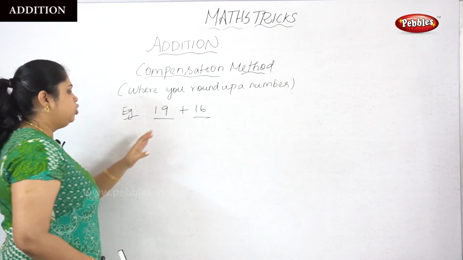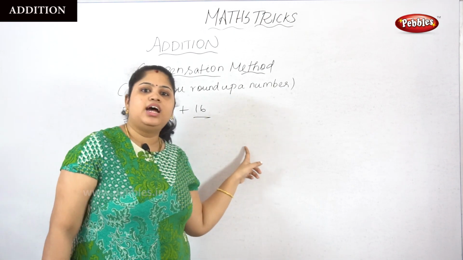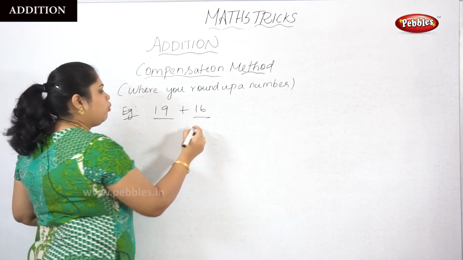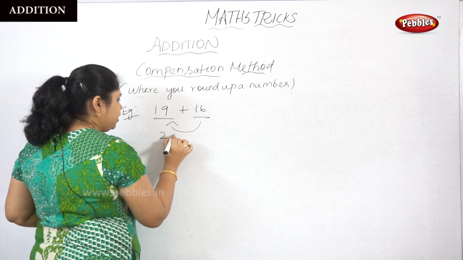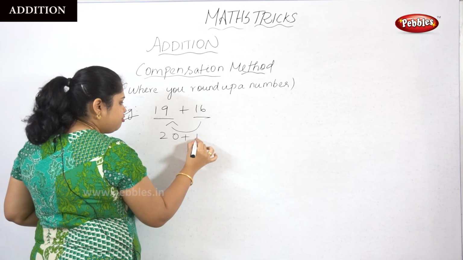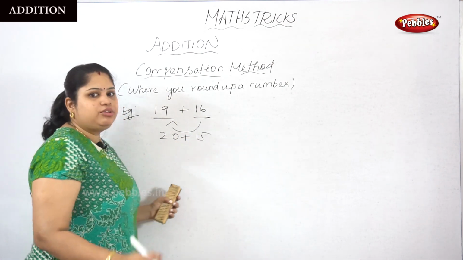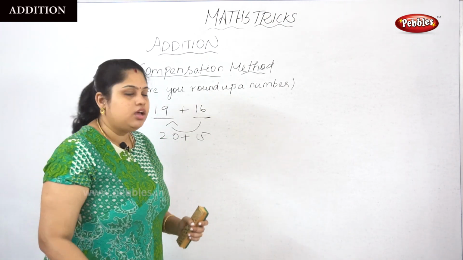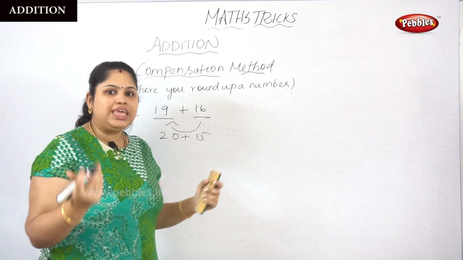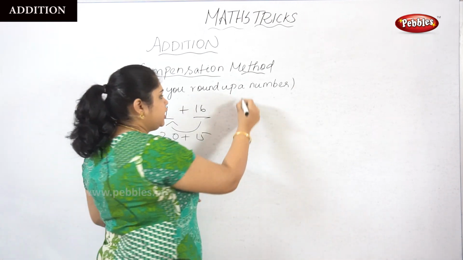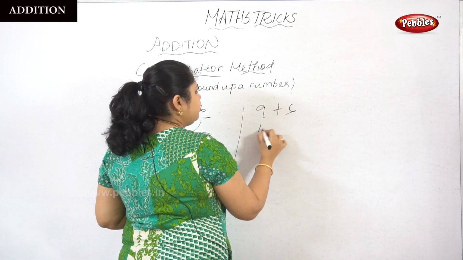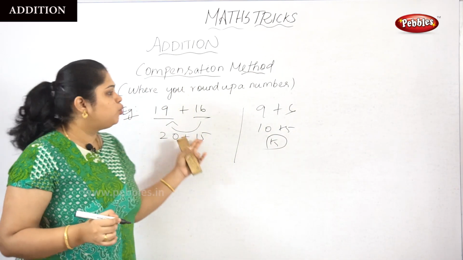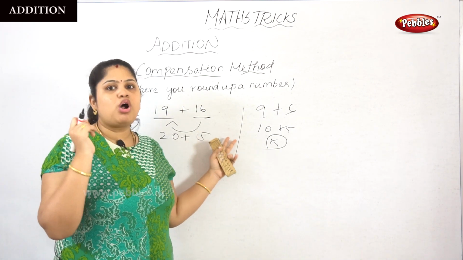So here are 2-digit numbers, one is 19 and the other is 16. If we take one from here, then it will become 20, then it will become 15. So it will take us some time to make the calculation. It's not as easy as the aim for 10 method. When it comes to 9 plus 6, it is easy, we get 15 as the answer. But with 2-digit numbers, it will be somewhat tough.